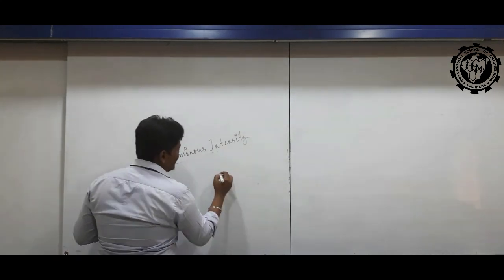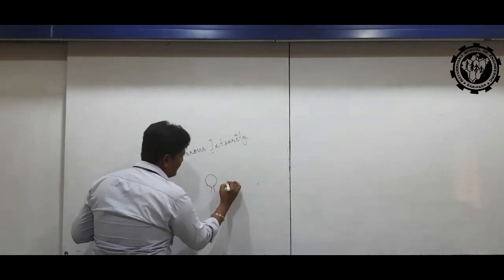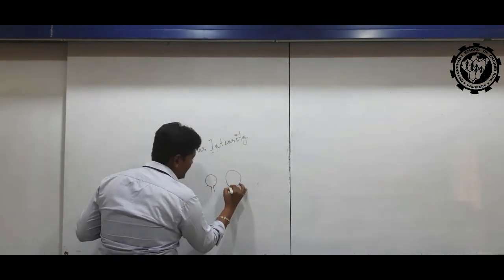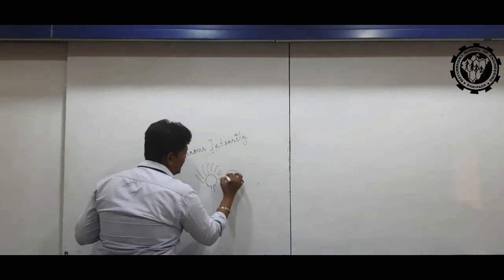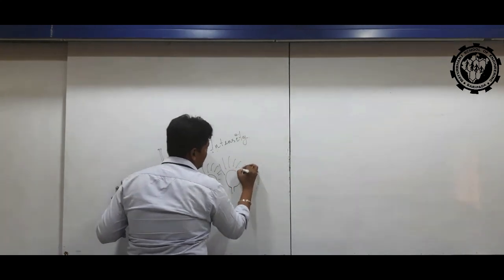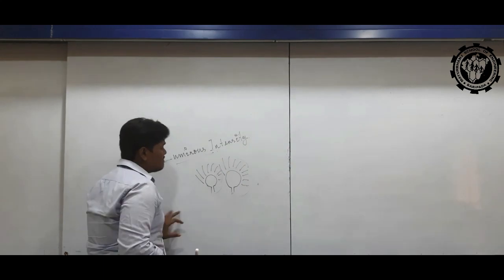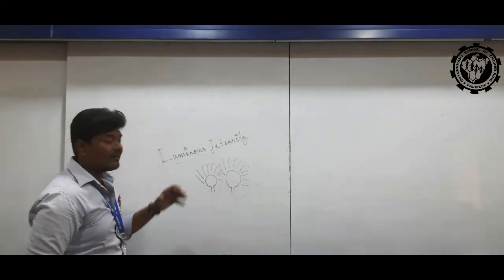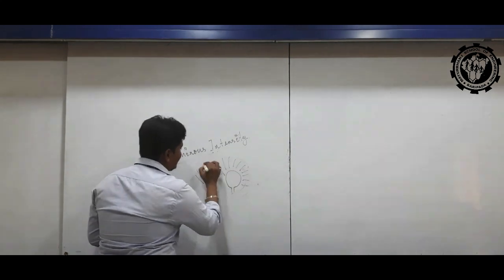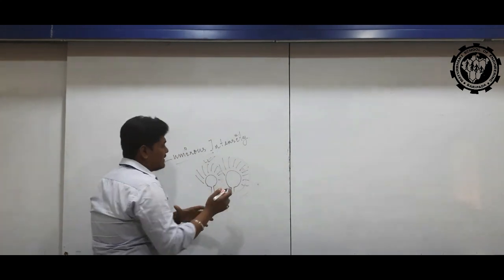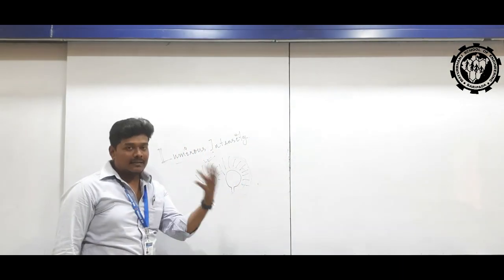So this is the example. This is a 9 watt bulb and this is a 12 watt bulb. And the radiation of the 9 watt bulb and the 12 watt bulb is very different. The 9 watt bulb is less radiant, and this one is the highly radiant light source.